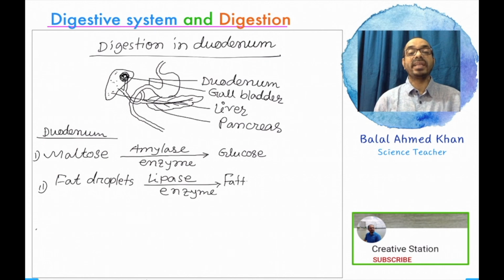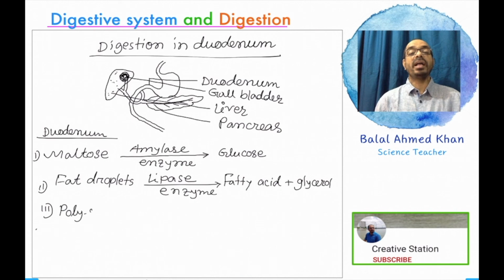Fatty acid and glycerol are two absorbable nutrient elements that our body can absorb, receive, or assimilate. So fat droplets are converted into fatty acid and glycerol with the help of lipase enzyme produced from the pancreas, or pancreatic juice.